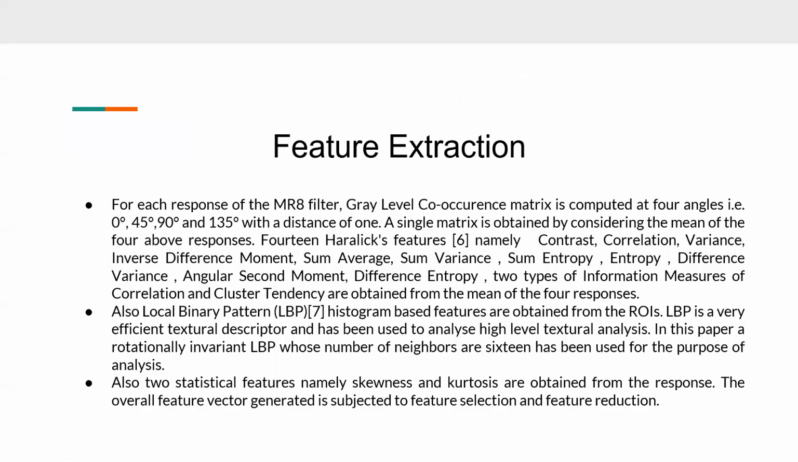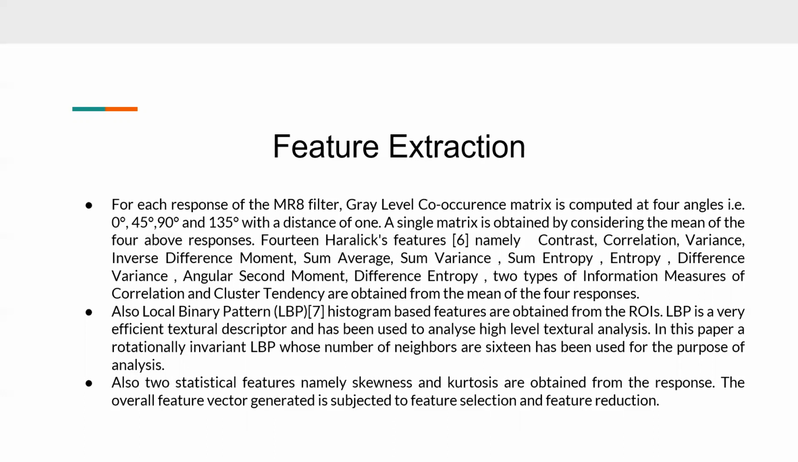Feature extraction. Now for each response of the maximum response 8 filter bank, the gray level co-occurrence matrix is computed at 4 angles, that is 0 degree, 45 degree, 90 degree, and 135 degree, with distance equal to 1. Then a single matrix is obtained considering the mean of the 4 responses, and all the 14 Haralick's features are obtained here. Also, local binary pattern histogram-based features are obtained from the region of interest.